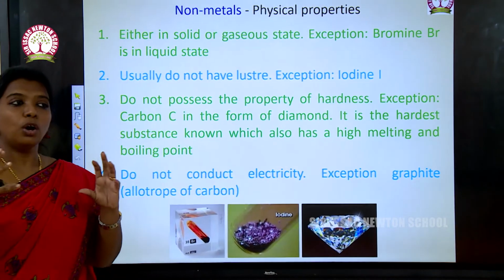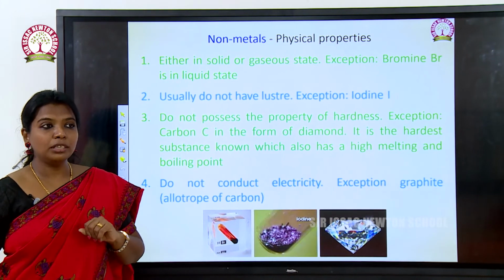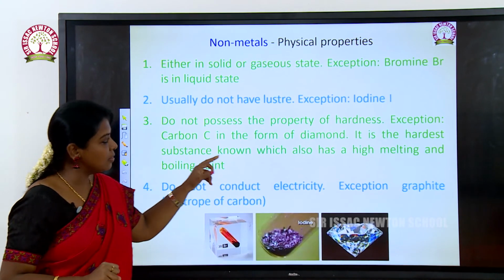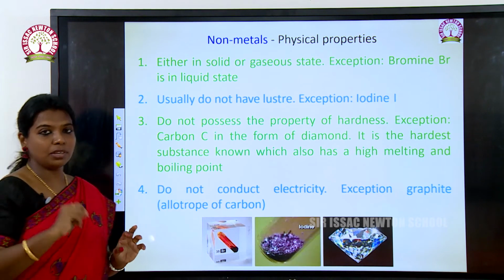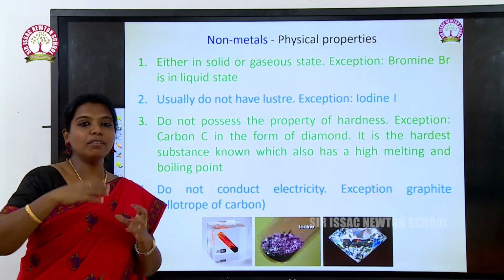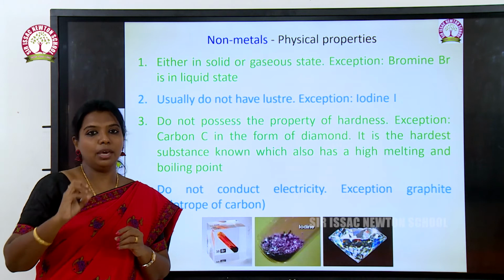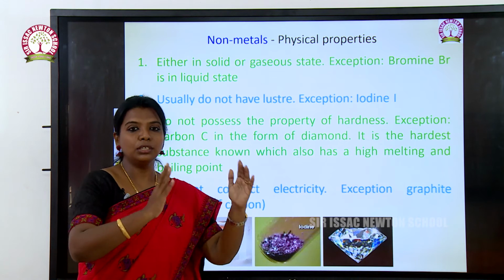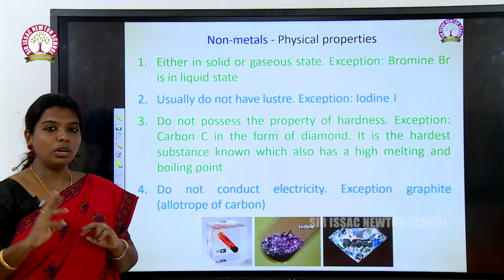All the metals are hard in nature except sodium and potassium, but non-metals do not possess the character of being hard. Carbon in the form of diamond is the hardest substance known. Carbon becomes coal, and after thousands of years it becomes diamond, the hardest thing ever. So this is the only exception among the non-metals which is hard in nature. Other non-metals are not hard.